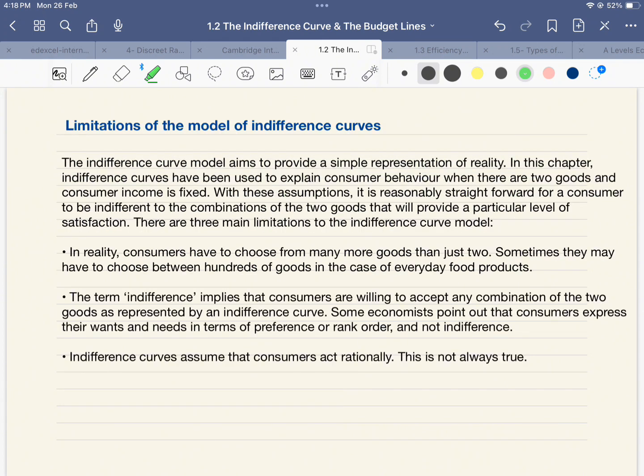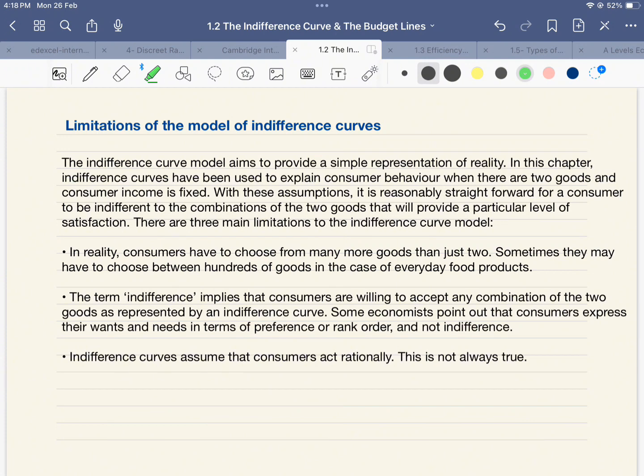The indifference curve model aims to provide a simple representation of reality and can be used to predict consumer behavior when only two goods are involved and the income of the consumer is fixed. With these assumptions, it's reasonably straightforward for a consumer to be indifferent to the combination of the given two goods that will provide a particular level of satisfaction.